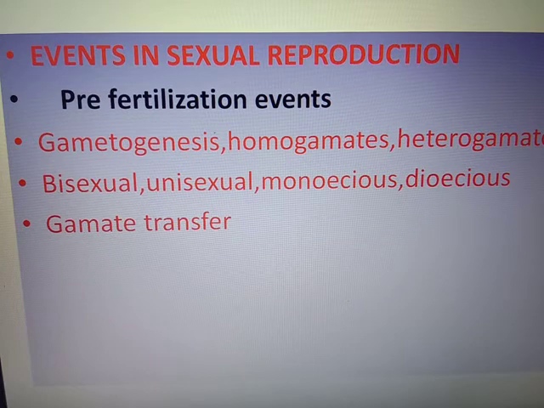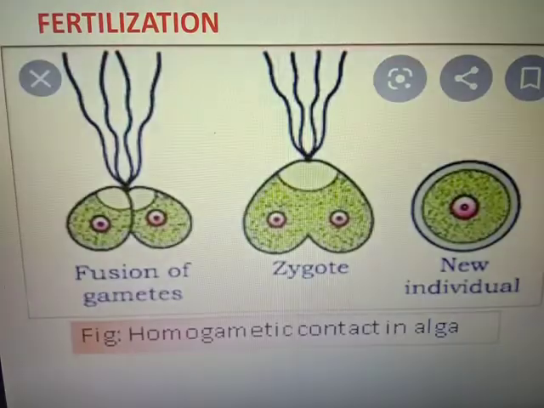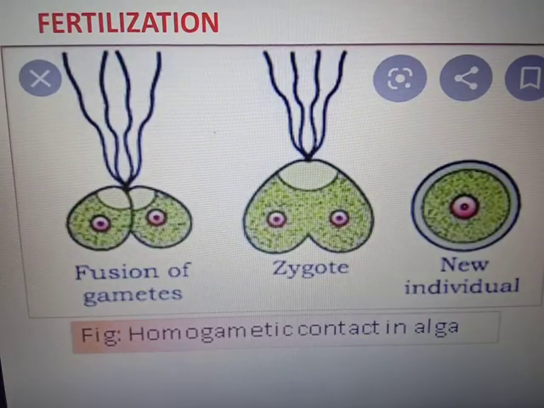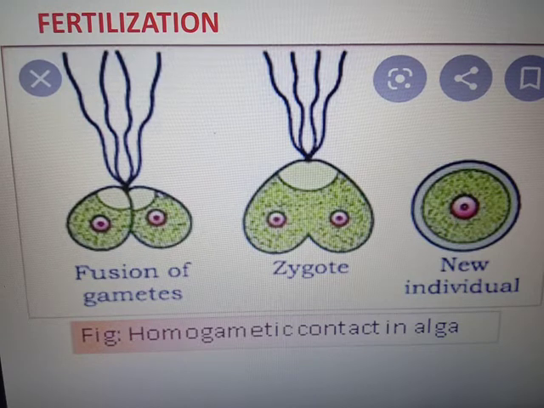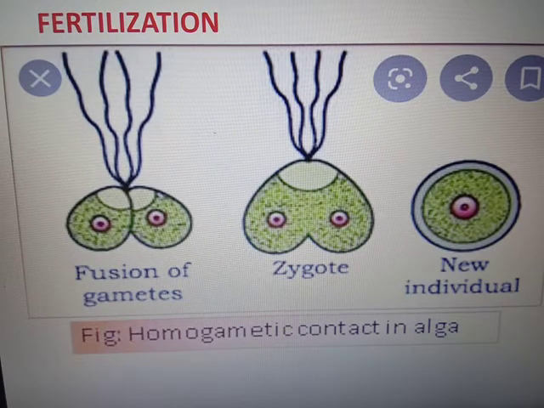For gamete transfer, organisms require some medium. In external fertilization, the medium is always water. Fertilization is of two types: external fertilization and internal fertilization. External fertilization means the process takes place outside the body, and in internal fertilization the process takes place inside the female body. This is the picture of fertilization in the homogametic condition, meaning all the gametes are the same. The male and female gametes fuse and form the zygote. Then cell divisions take place in the zygote and create a new individual.